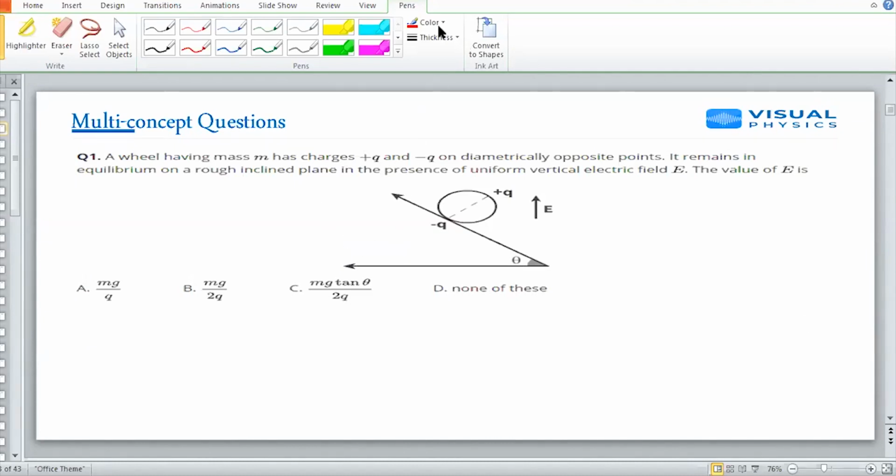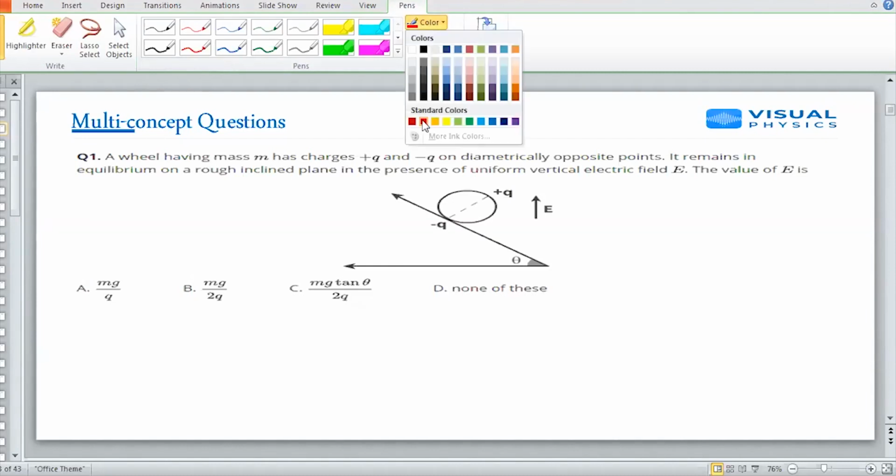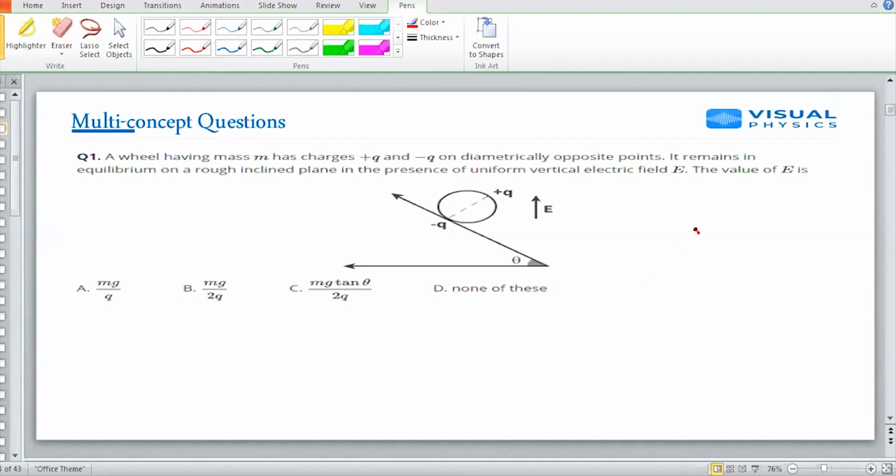So first of all, without wasting time, QE will be acting upward and mg will be acting downward. So I can cut this option just by knowing this. Even though charges are there, why have I cut that? Because E and mg are acting in a straight line. The angle between the electric field and gravity is 180.